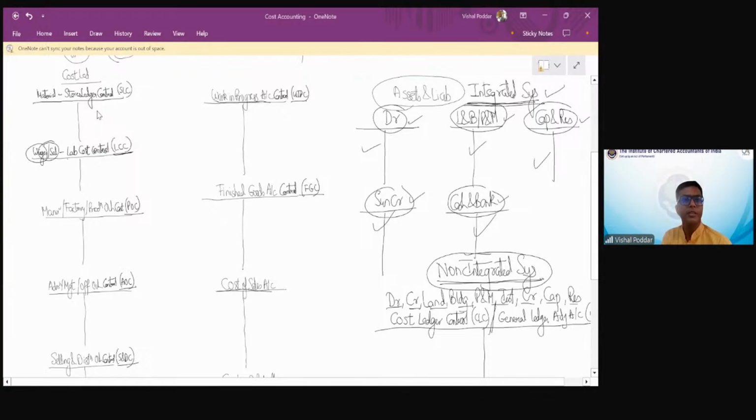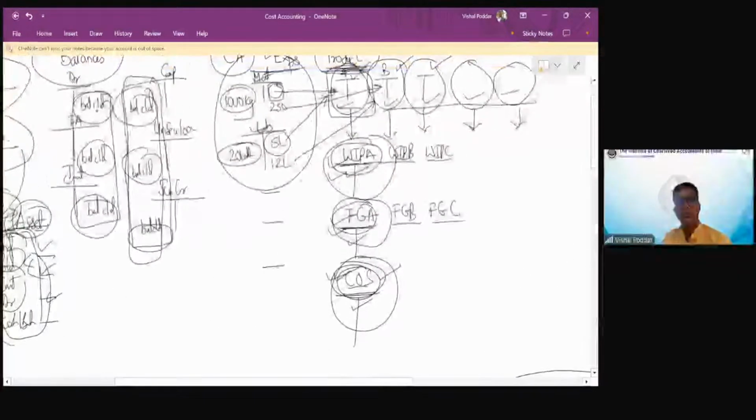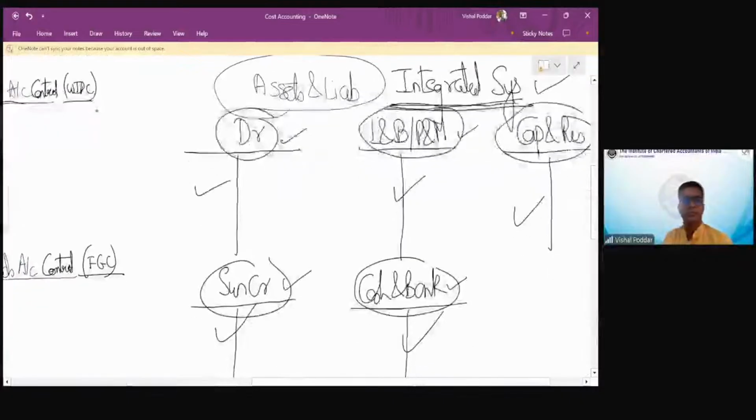The reason why these accounts are called control is that these accounts represent certain other books or certain other ledgers, or I'll put it differently: these accounts are summary accounts. Now, what do you mean by summary accounts? Let me explain. For this, let me first tell you something very interesting.